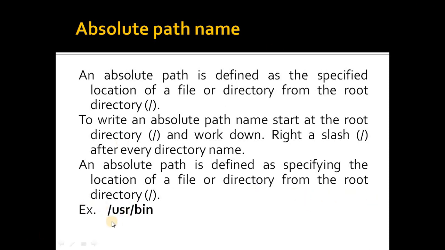So here you can see an example of absolute path name. We are starting it with the root, then the subdirectory, then a / and then the name of the file or more subdirectory. When you give the path name in such a way that it starts from the root, we say it is the absolute path name.